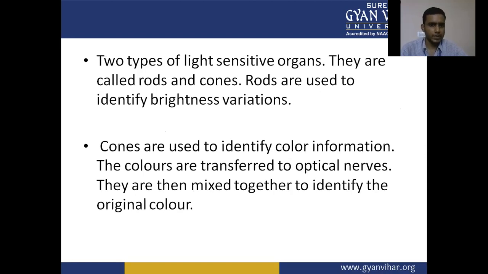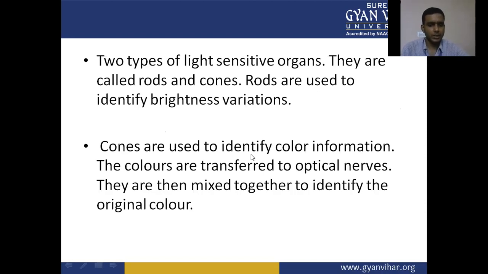There are two types of light sensitive organs, called rods and cones. Rods are used to identify the brightness variations. Cones are used to identify color information. The colors are transferred to optical nerves.